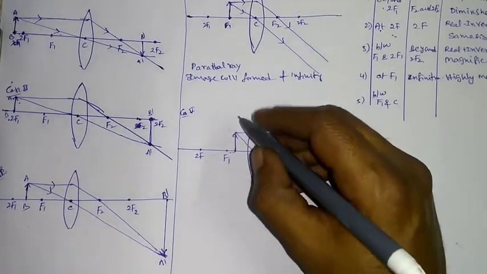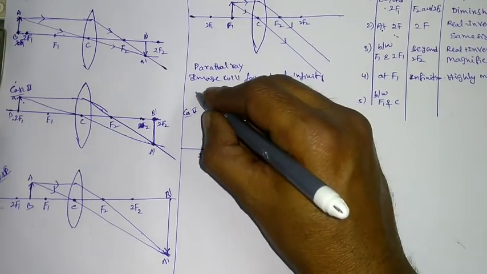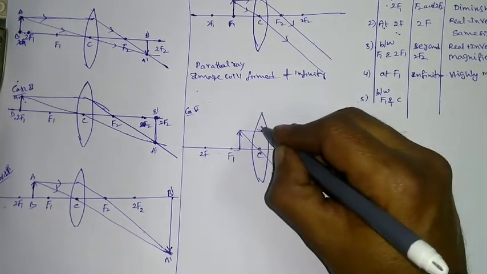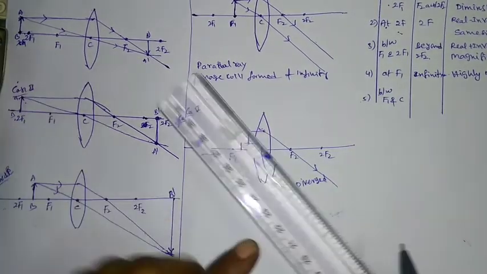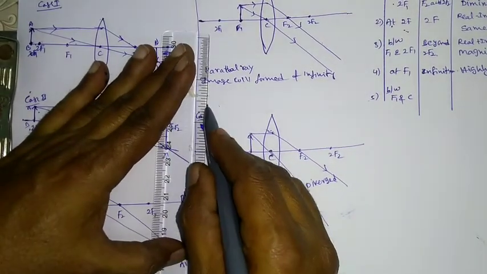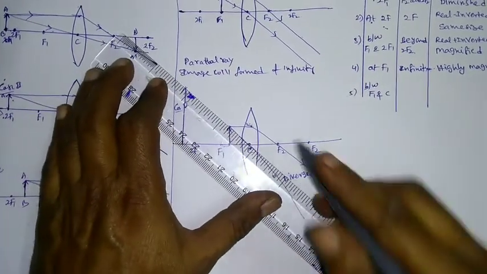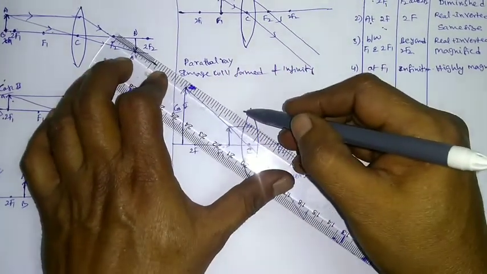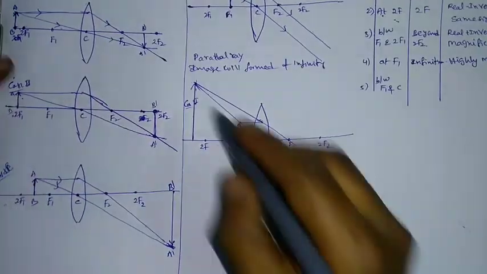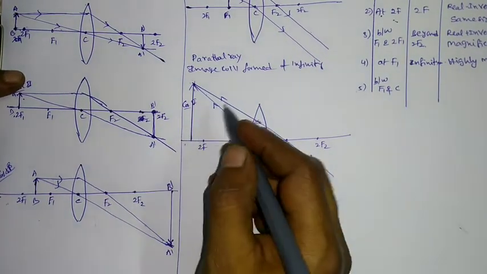For this explanation I am considering if you extend it back towards the back side, then the image may be formed here like this. If you extend it back, that means better to draw the final value. If you extend it back side, the image will be formed at this point, which is highly enlarged.